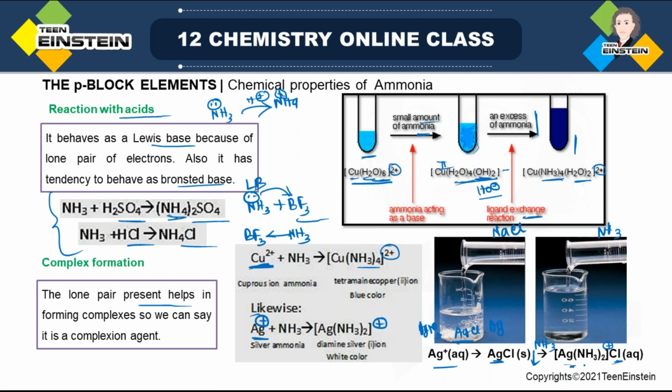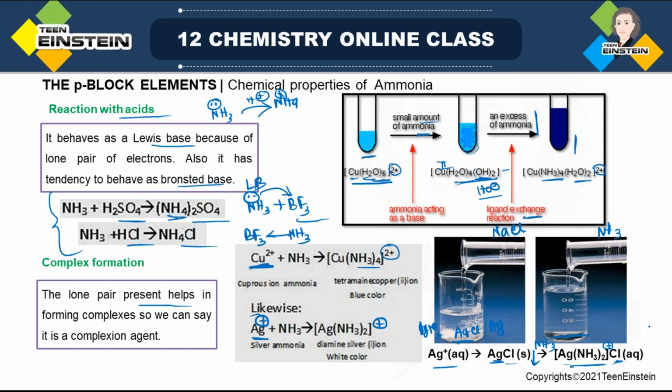So ultimately, because of formation of this type of complex between AgCl and ammonia, this white colored precipitate is consumed, that is the precipitate will vanish.